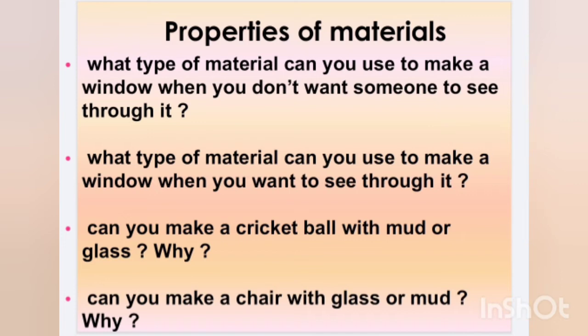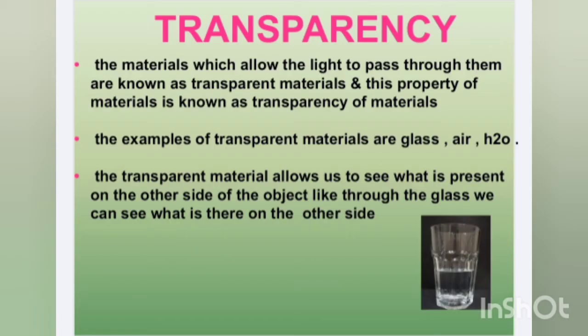So, let us examine the properties of materials and their uses. We use different materials for different purposes based on their properties. The properties of materials are transparent materials, opaque materials, and translucent materials. We'll see what transparent, opaque, and translucent mean one after the other.